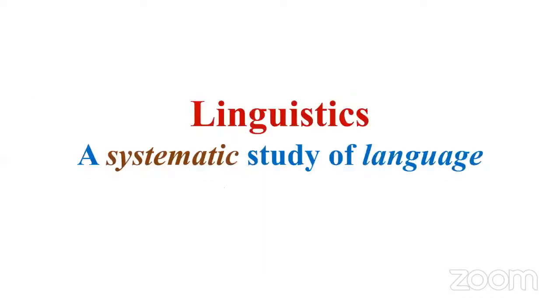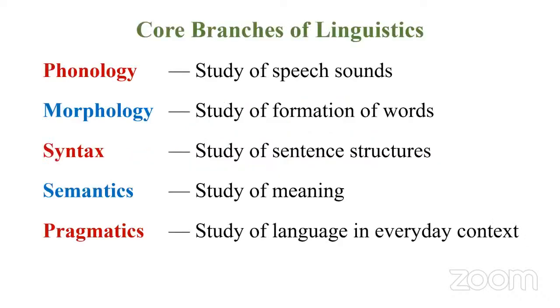So linguistics sometimes is defined as a systematic study of language. Why systematic study of language? Because we take a particular field and rigorously we study its mechanics. For instance, these are the core branches of linguistics. First one, phonology, which is the study of speech sounds, the sounds we make. Then morphology, study of formation of words. So how we make words or form words. The word morph actually means a shape. So simply put, how we shape words or form words.